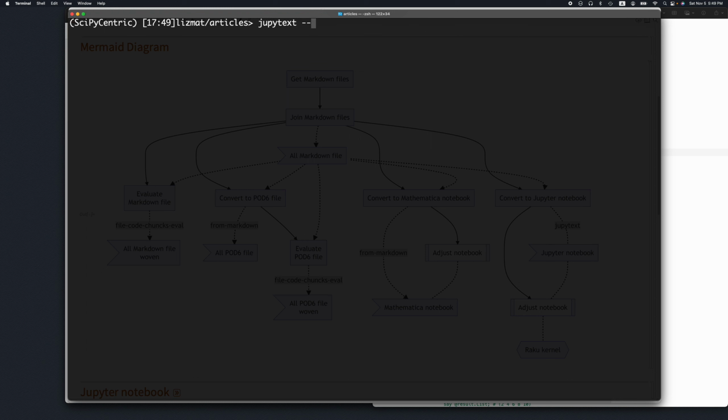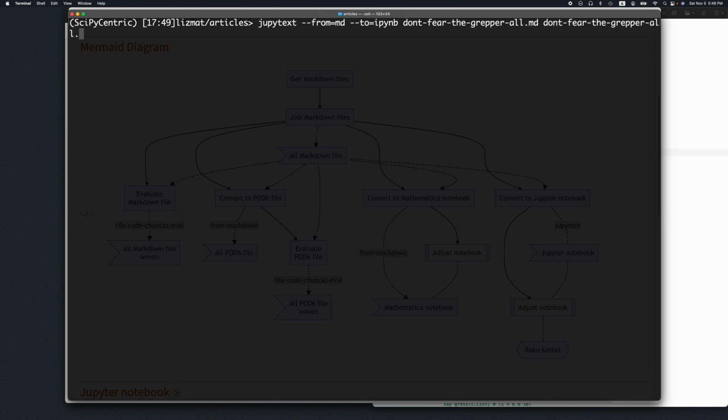What I'm going to be doing here, I'm going to say that I want to convert from Markdown to ipynb, and I want to convert this MD file, right?